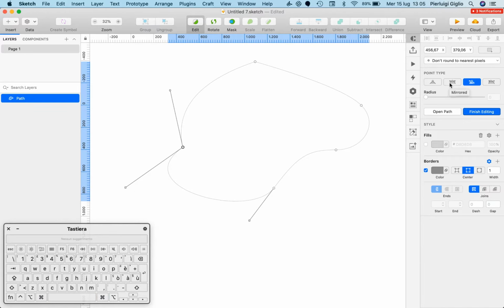Now, as you can see, we have some options once you've selected a point. So we have the option of having it straight, of having this second one, which is essentially reflected on both elements in the same way. We have this one, which basically enables you to do what we just demonstrated without the need of pressing Command. And you can also add points on these vectors.